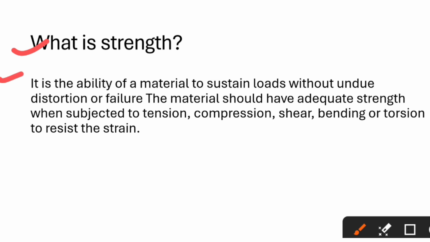Strength is the ability of a material to sustain loads without undue distortion or failure. The material should have adequate strength when subjected to tension, compression, shear, bending or torsion to resist the strain. So simply, strength is the ability of material to sustain loads without undue distortion or failure.